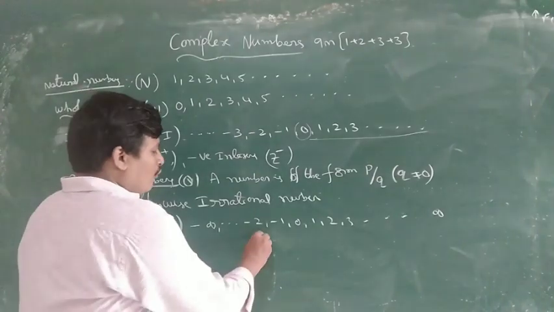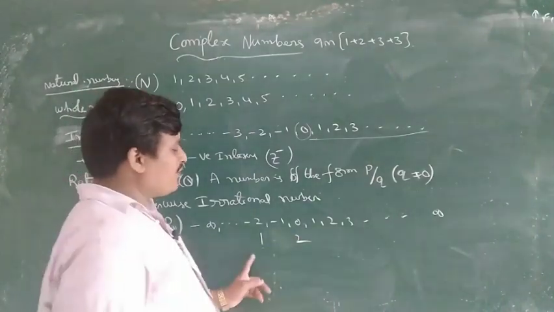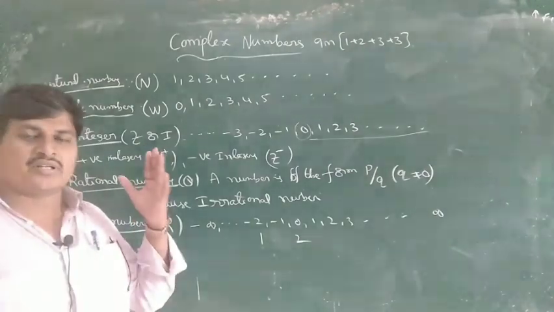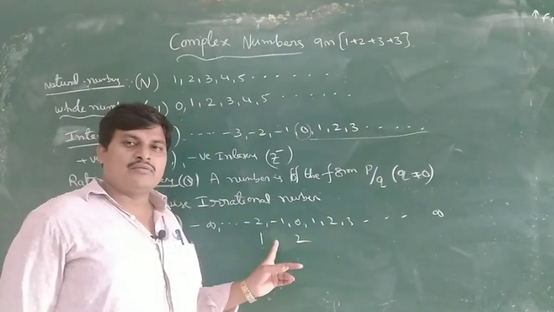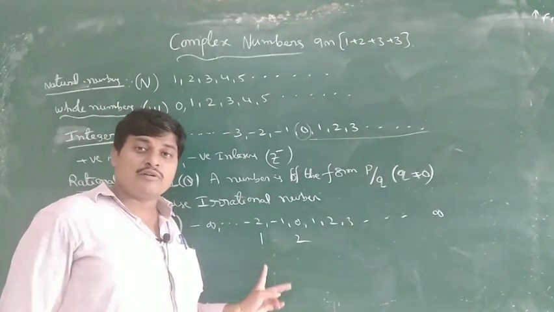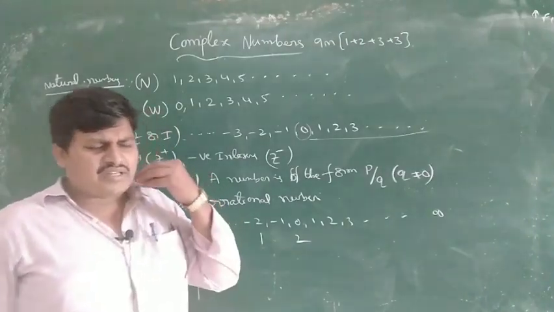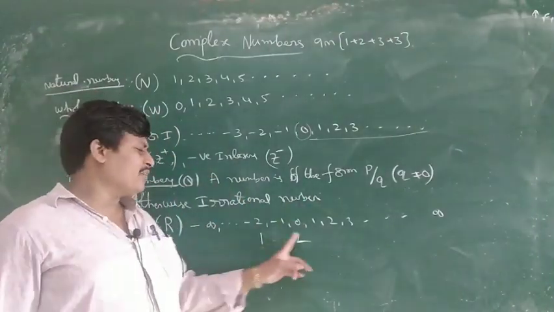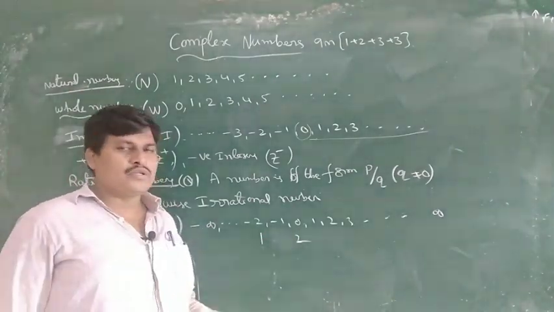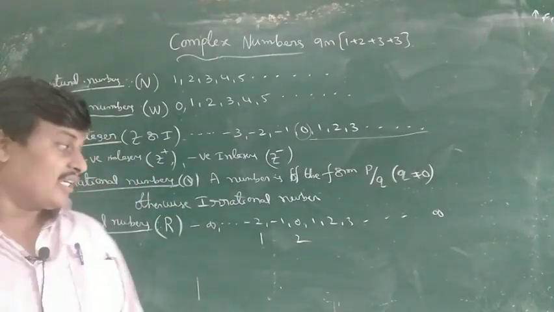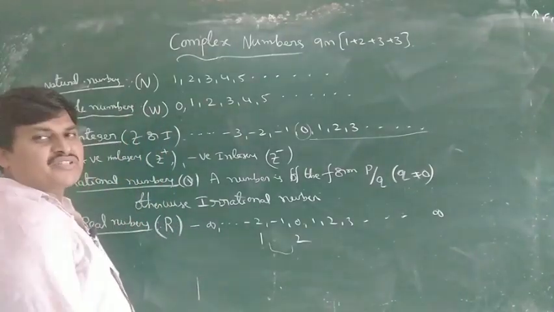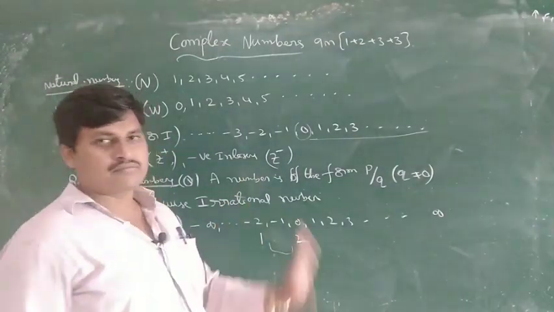All numbers are real numbers. So in between 1 and 2, how many numbers are there? Infinite numbers are there: 1.1, 1.2, 1.3, 1.4, 1.5, 1.6, 1.10, 1.11, 1.12. There are infinitely many numbers between any two numbers, 1 to 2, 2 to 3, 3 to 4. Even between 1 and 2, infinite numbers are there, and in between those also infinite numbers. Any number is a real number.